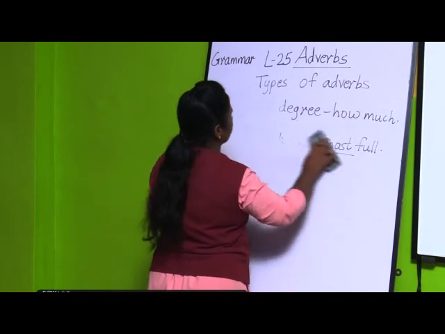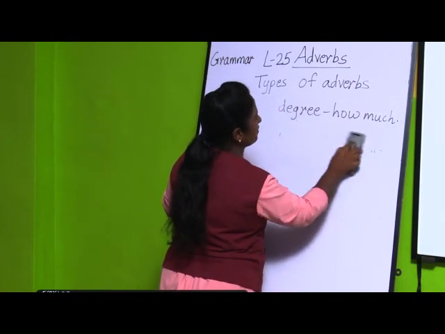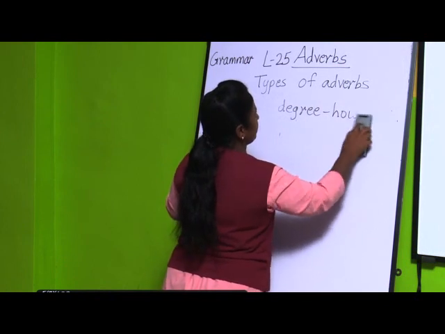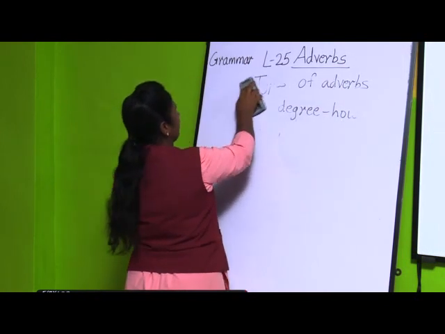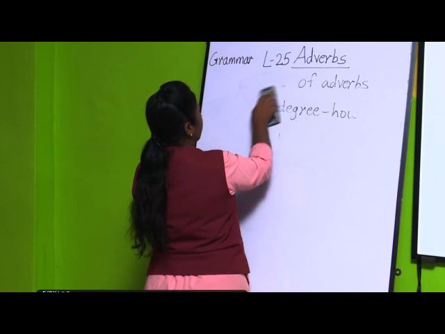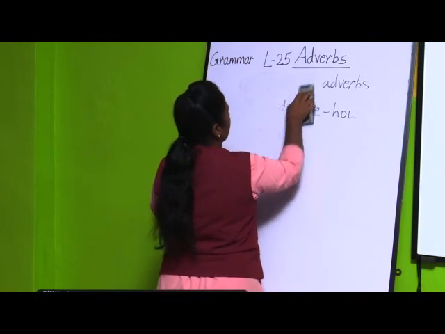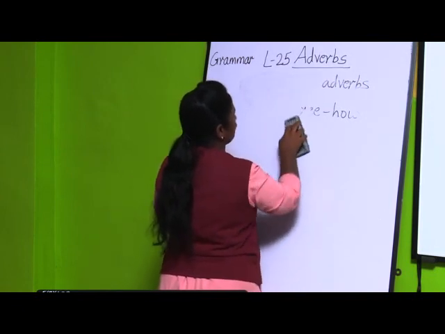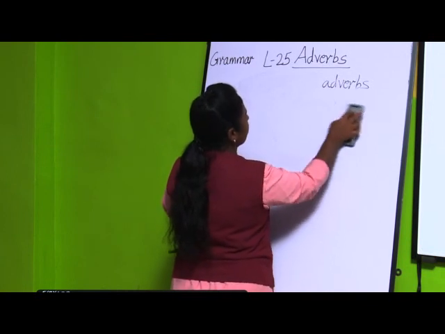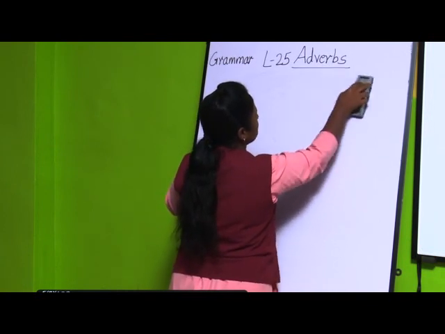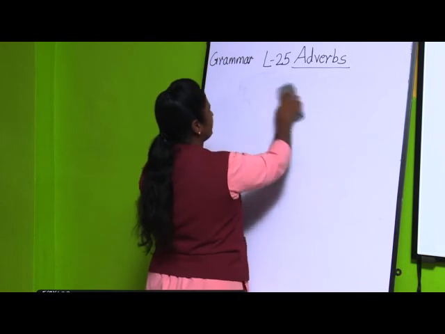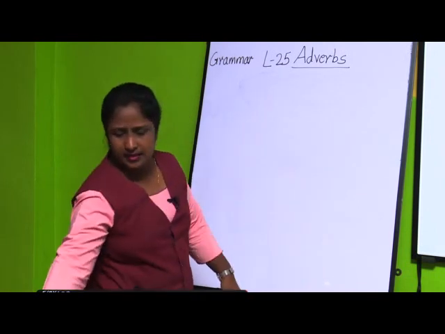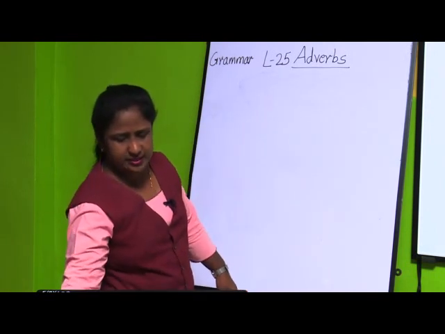We will be doing two examples for each exercise. So, you will be getting the answer for that. I told you 5 types of adverbs are adverbs of manner, adverbs of time, adverbs of degree, adverbs of frequency and adverbs of place. These are the 5 types of adverbs. Now, we will be seeing the next exercise.